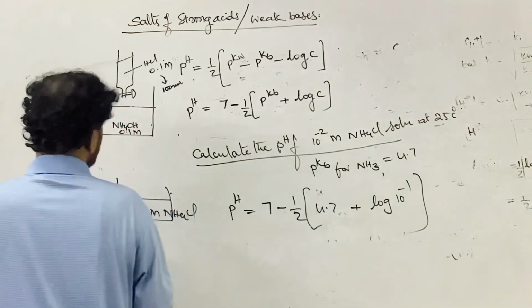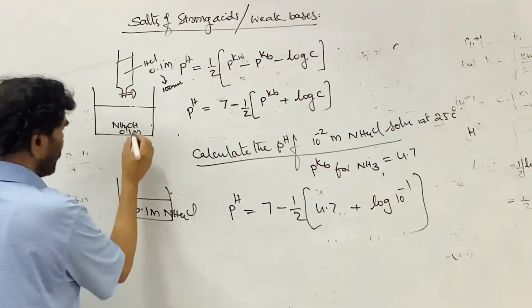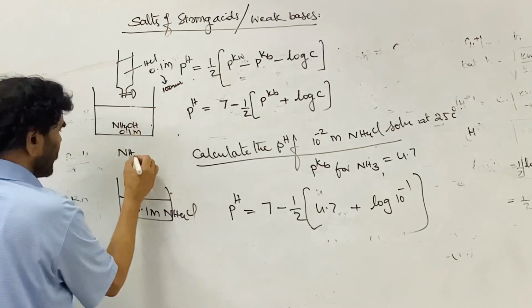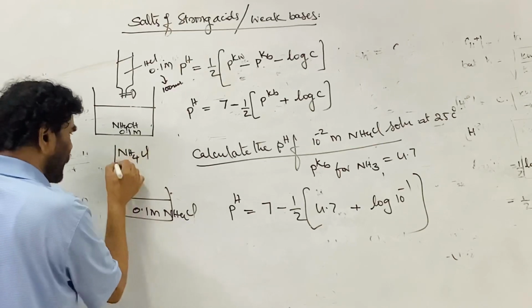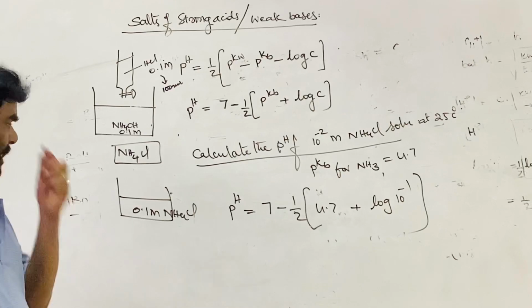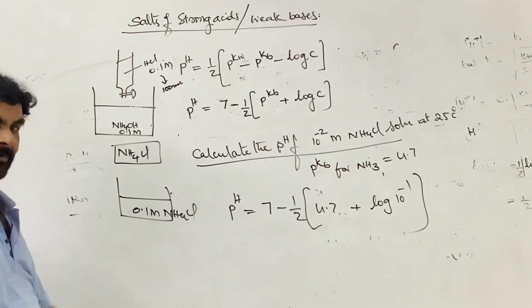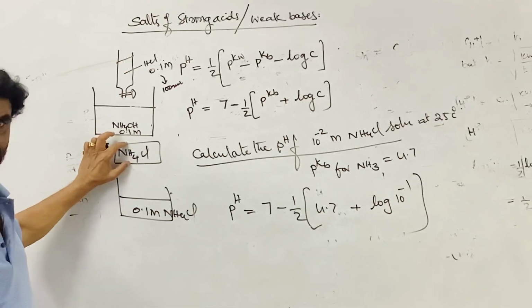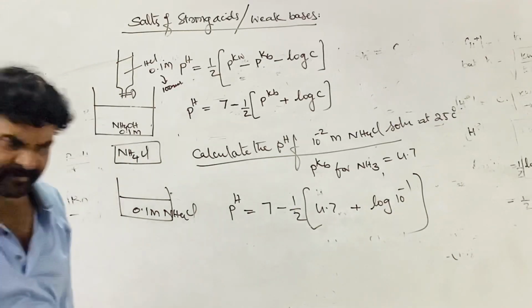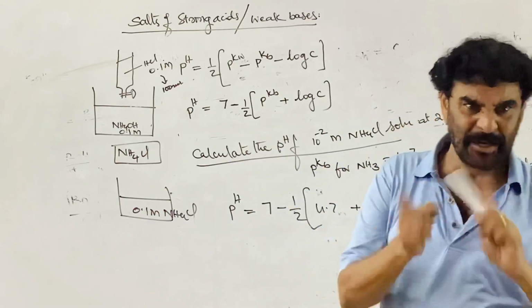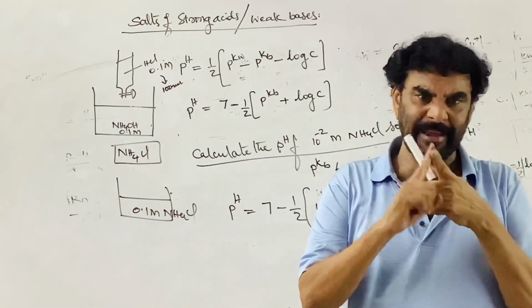Ultimately, at the equivalence point, when 100 ml is added, it is completely neutralized. This system contains neither ammonium hydroxide nor HCl. It contains only an aqueous solution of ammonium chloride. So it is a salt solution. Neutralization completed. Neutralization means acid and base completely react with each other.